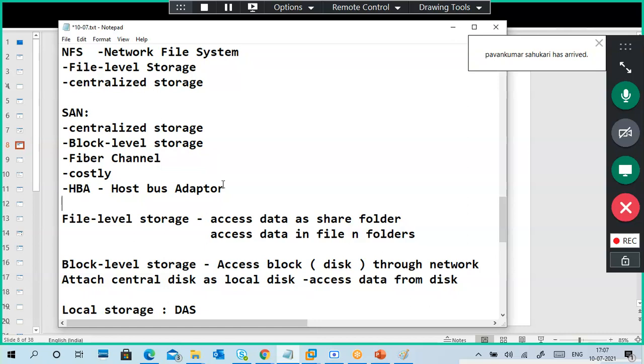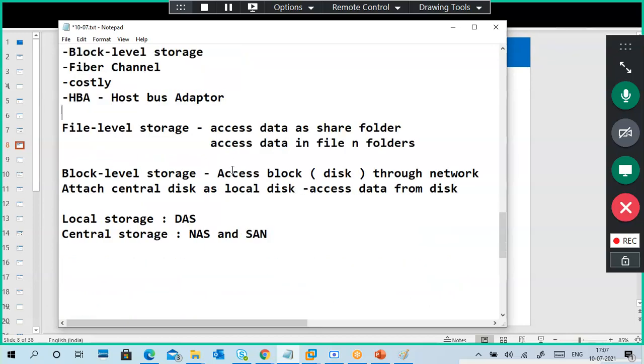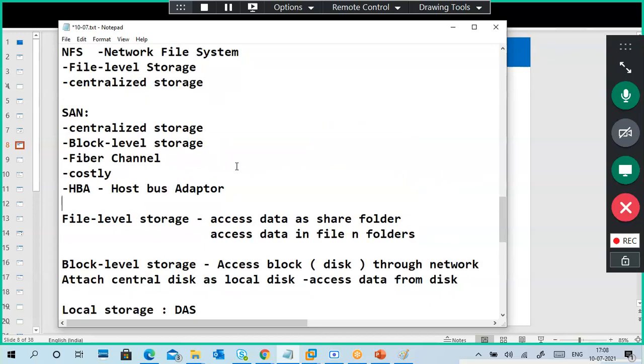I will get a block of disk, a disk block. Simply, that is a better word to use. I will get it and attach it to my PC. It looks like a local disk, but actually the disk exists centrally. So that is the point.